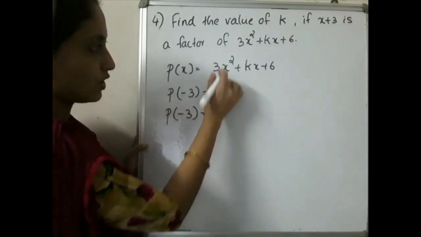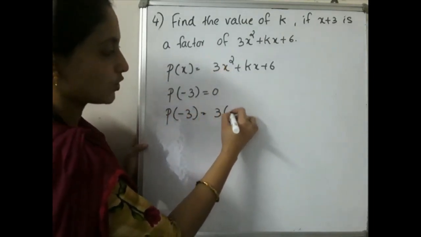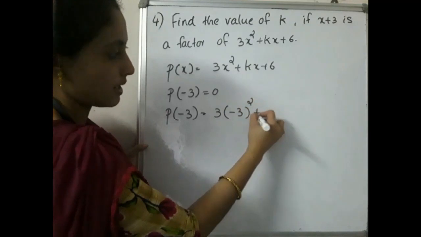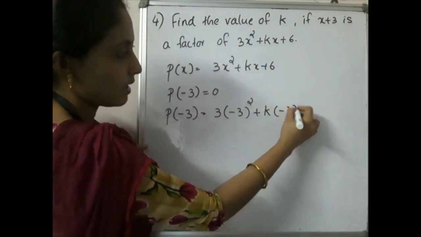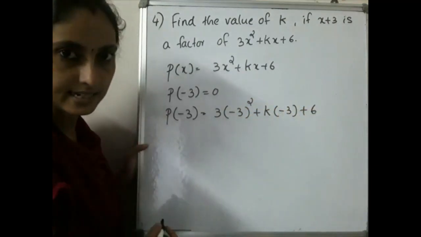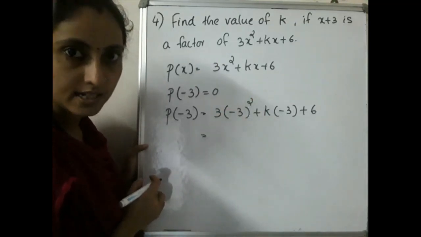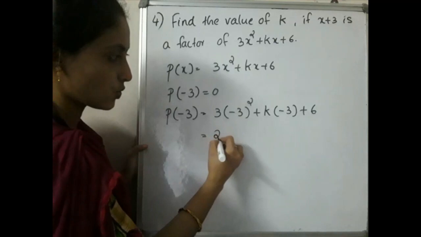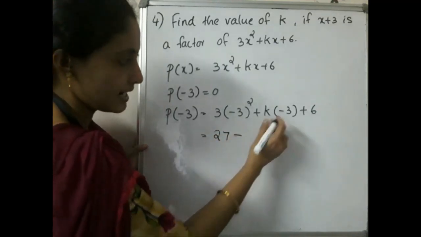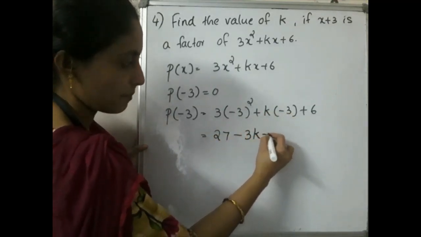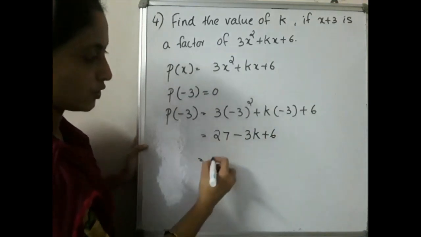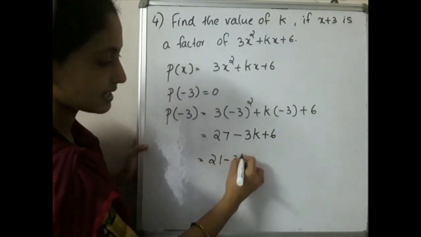Substitute here: 3 into minus 3 the whole square plus k into minus 3 plus 6. What is minus 3 the whole square? That is positive 9. 9 into 3 is 27 minus 3k plus 6. That is equal to 21 minus 3k.